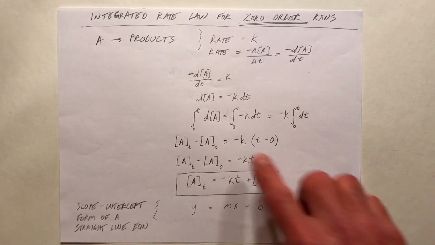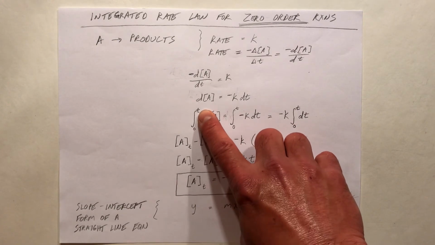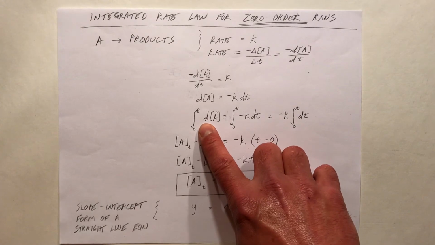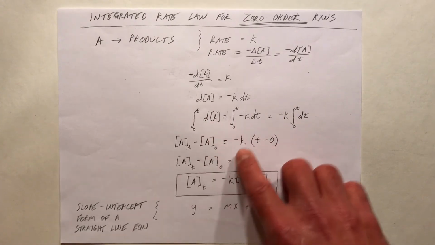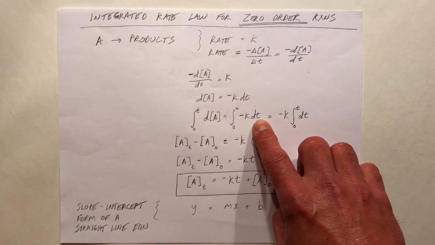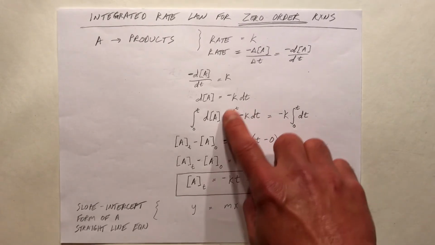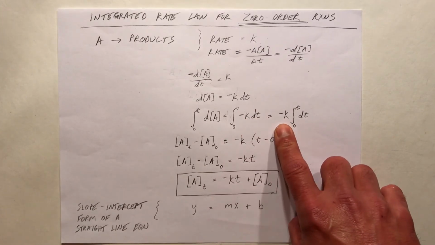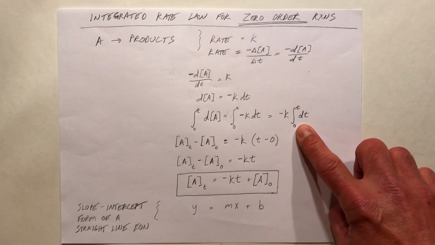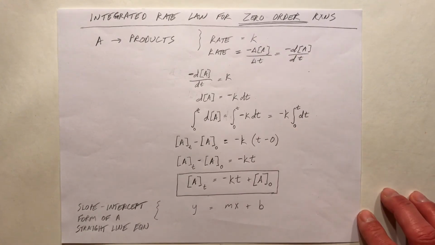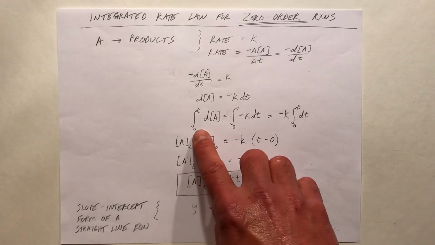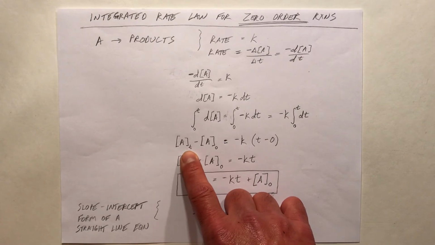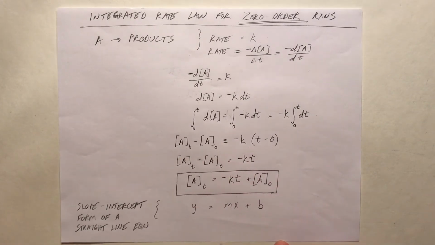We're going to integrate it from a lower limit of 0 to an upper limit of t for both sides of the equation. So integration from 0 to t of d[A] and integration from 0 to t of negative K dt. Now this right-hand side simplifies out, the negative K factors out, and we get negative K times the integral from 0 to t dt. The left-hand side of the equation, well, what is an integral from 0 to t of d[A]? It's the concentration of A at time t minus the concentration of A at time 0.